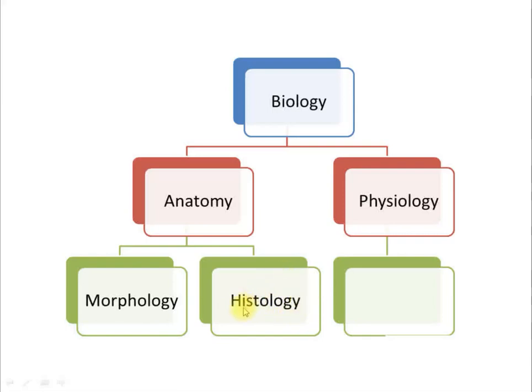When you study the tissue within an organ, that type of study is referred to as histology. Say for example, the stomach. We will take the same example again. If you take a TS of the stomach, you will find mucosal folds, so there is a mucosal layer. Beneath the mucosa there is connective tissue, so there is a submucosal layer. Then you have thick muscles, and then a protective serosa layer. So these four layers are found in the histology.